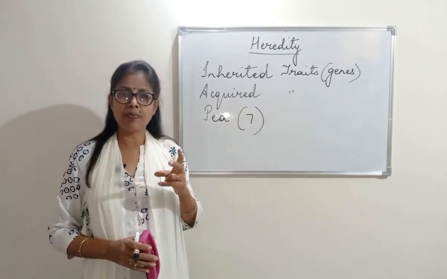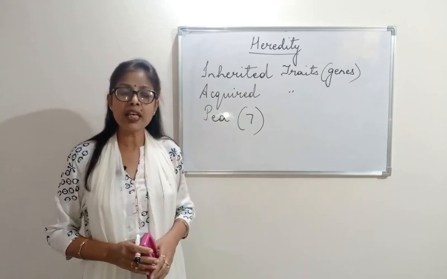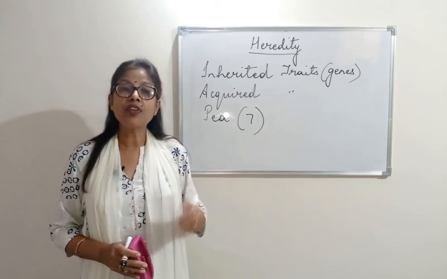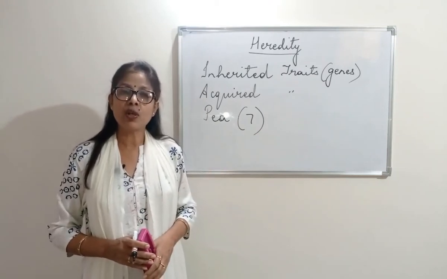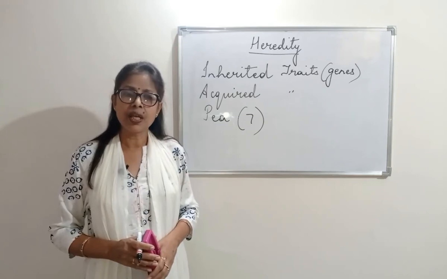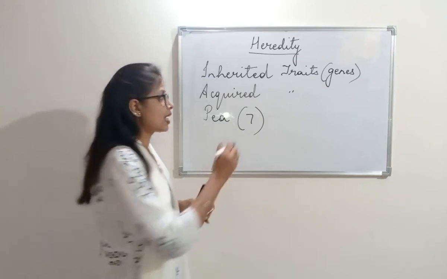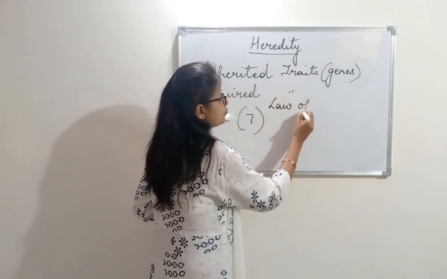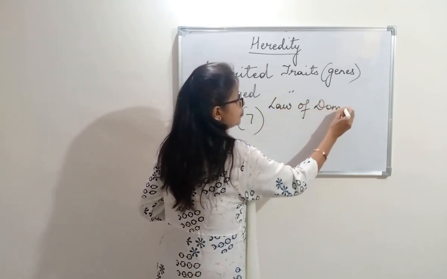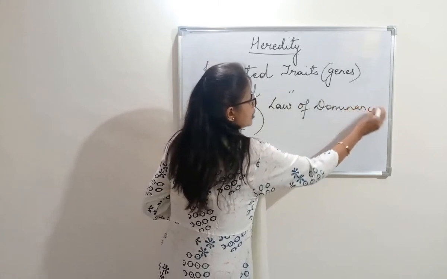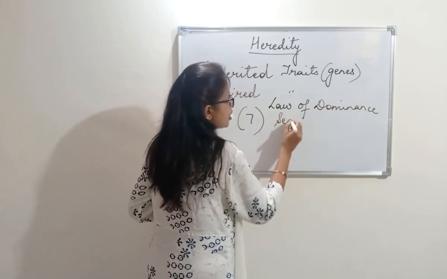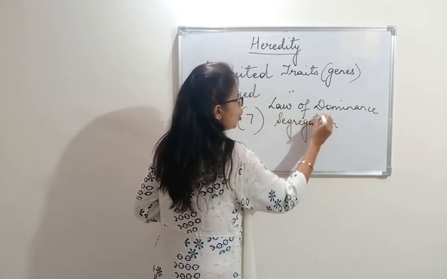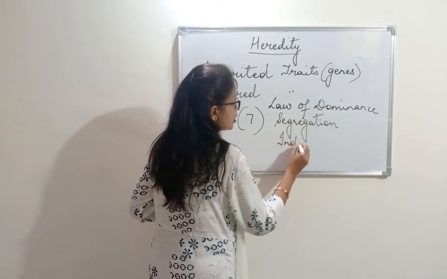He crossed them and he performed many experiments, and finally he came to the laws, what we framed as Mendel's laws of inheritance. Mendel's laws state there are the law of dominance, then the law of segregation, and the law of independent assortment.